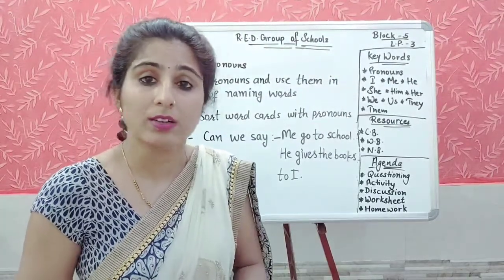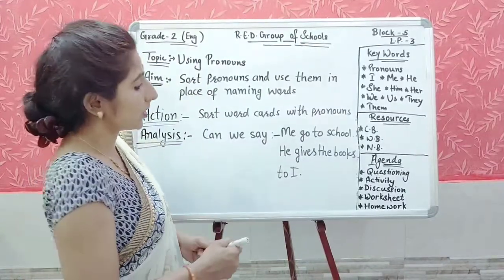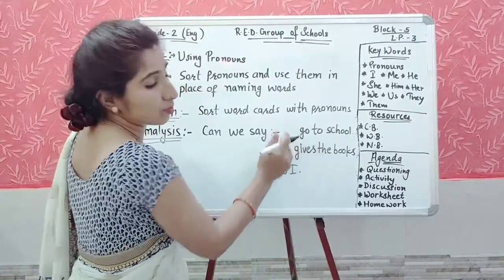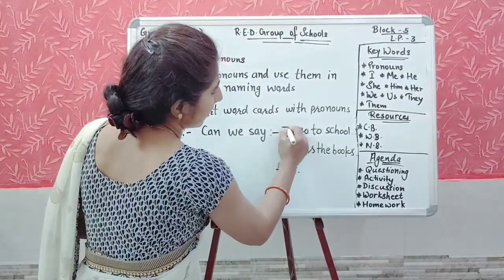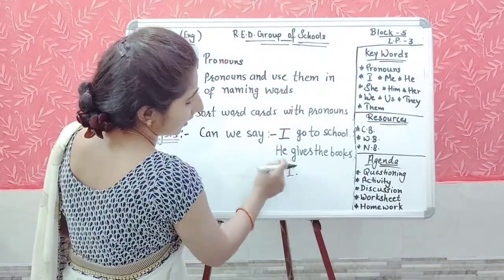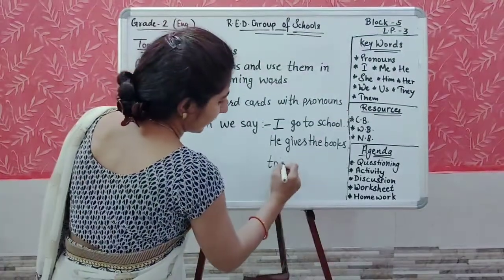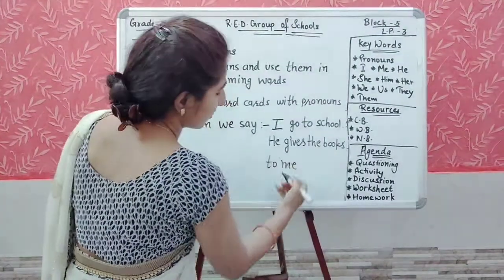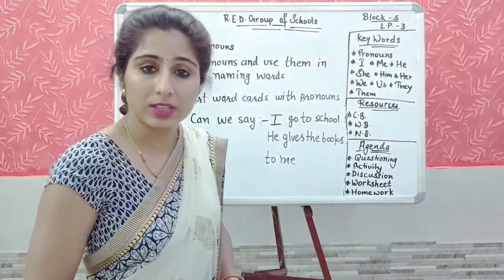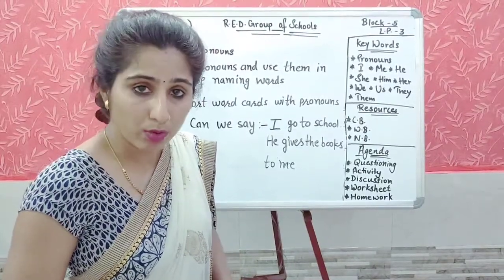No, both of these are incorrect sentences. We cannot write the sentence like this. Instead of writing like this, in place of me we should write I. I go to school. And in place of this I, in he gives the books to I, we should write me here. He gives the books to me. If we write the sentences like this, then only these sentences will be correct. Otherwise, these sentences will be wrong.